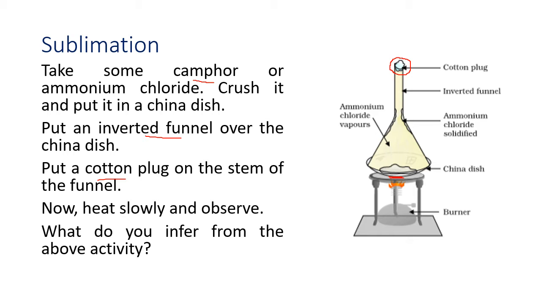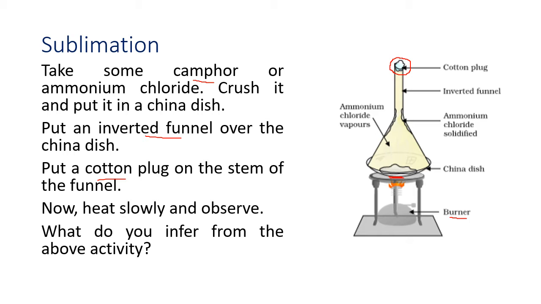Now with a burner we slowly heat the camphor or the ammonium chloride, and what do you see from the activity? What will you observe? You will observe that the camphor is giving out vapors. So the solid is turning into gas directly without going into the liquid phase. There are some solids which go directly into the gaseous phase without going into the liquid phase. Those are called sublimates, and the process is called sublimation.